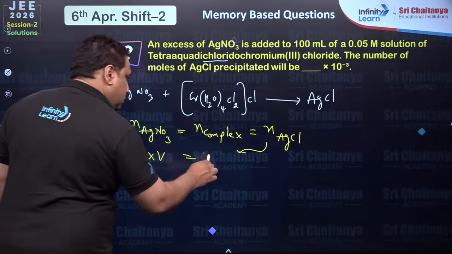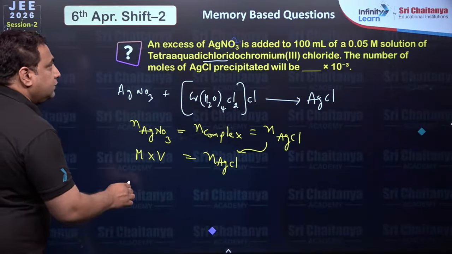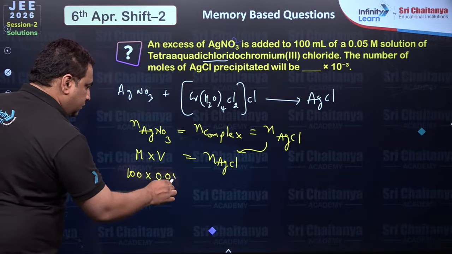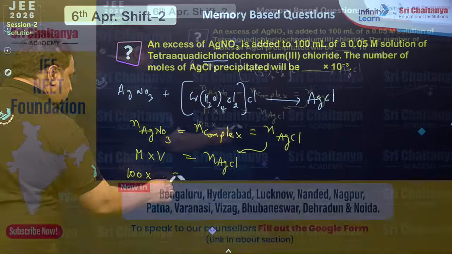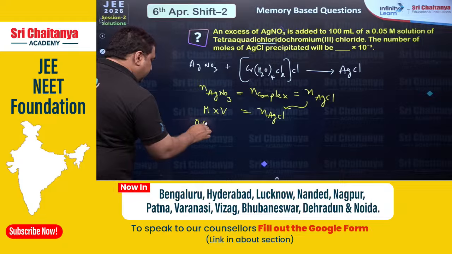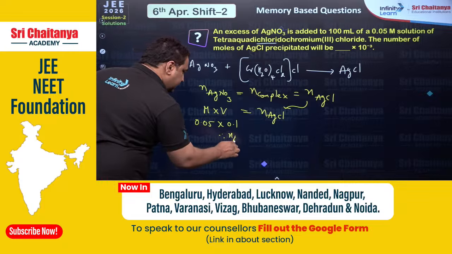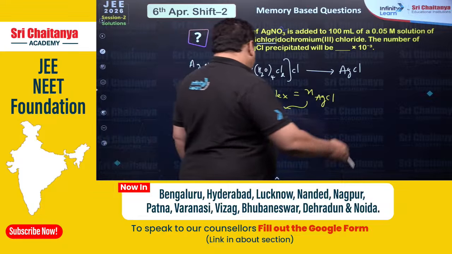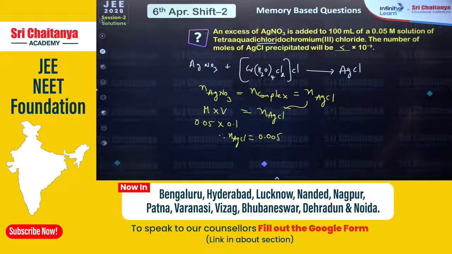So if you are asking moles of AgCl, how much is this? 100 into 0.05. No, your mistake happened. This is not 100 into 0.05. Molarity is 0.05 and volume is 0.1. So therefore, millimoles of AgCl can be found as 0.005. So hence the answer here should be 5. Okay? Please check it, everyone.